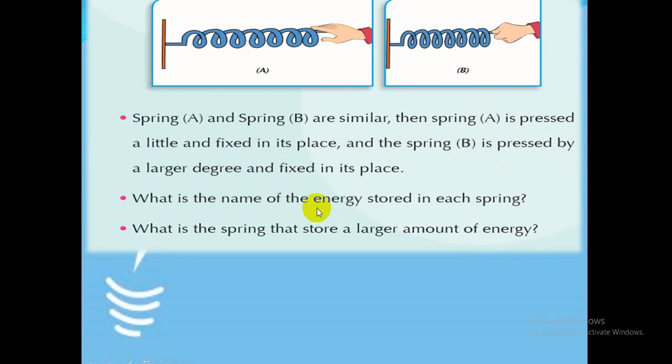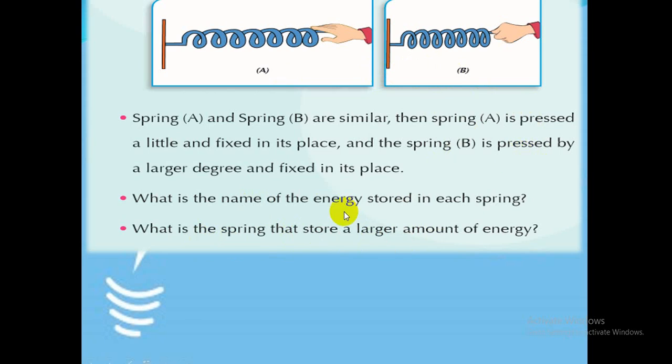What is the name of the energy stored in each spring? Potential energy. Which spring stores a large amount of energy, spring A or B? B, because spring B is pressed by a large degree, by a large work.